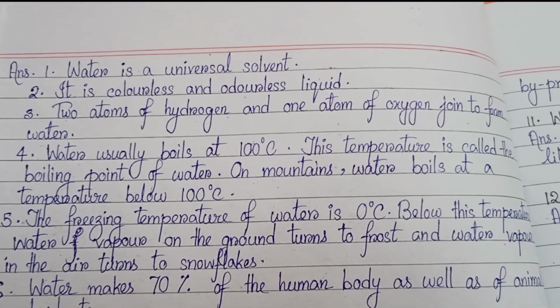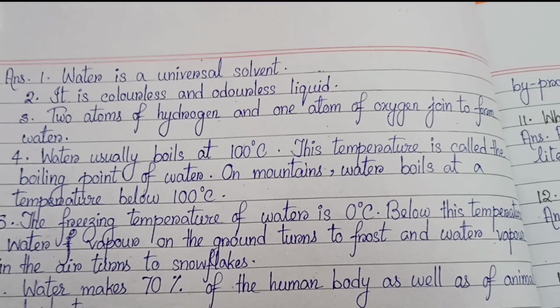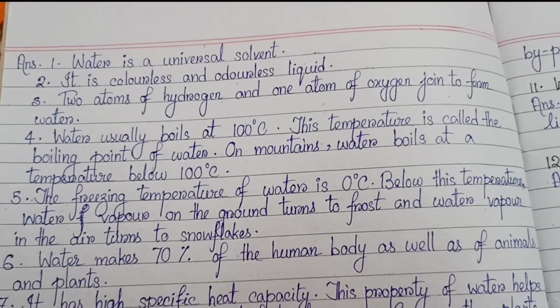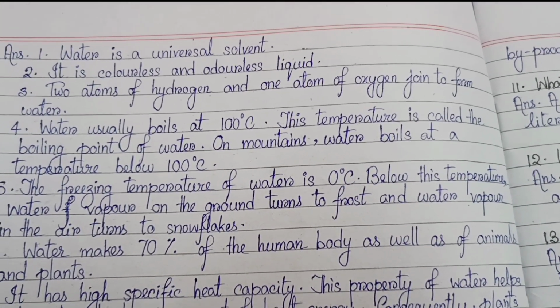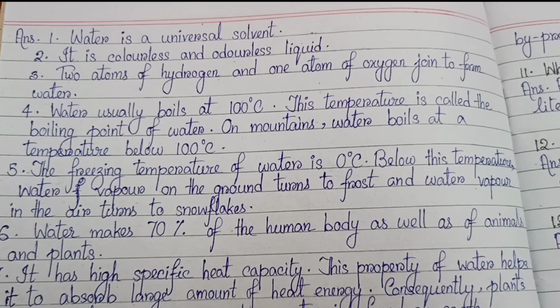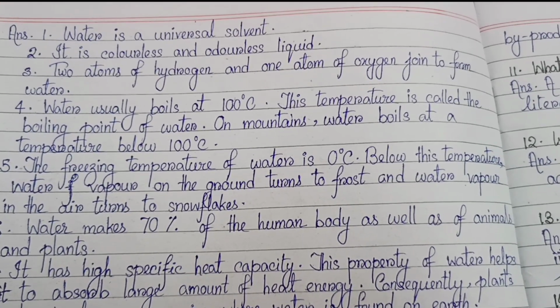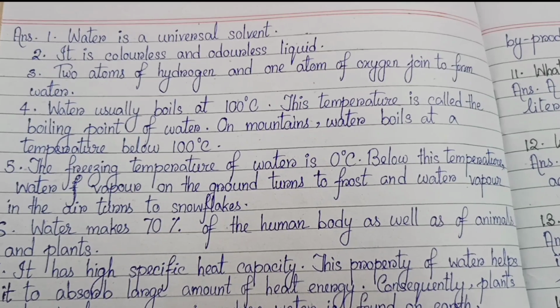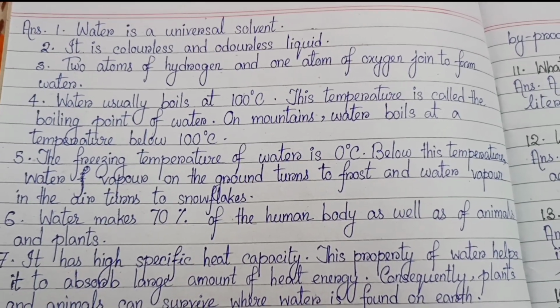Number 1. Water is a universal solvent. Number 2. It is a colorless and odorless liquid. Number 3. Two atoms of hydrogen and one atom of oxygen join to form water. Number 4. Water usually boils at 100 degrees centigrade. This temperature is called the boiling point of water. On mountains, water boils at a temperature below 100 degrees centigrade.